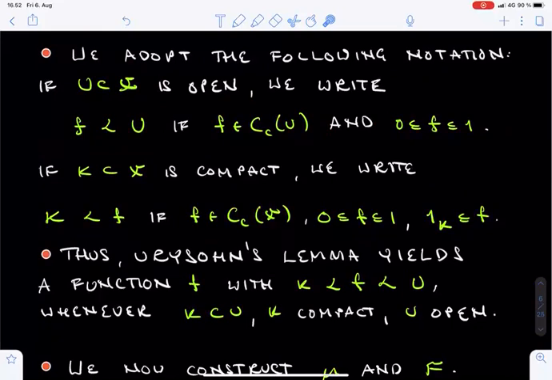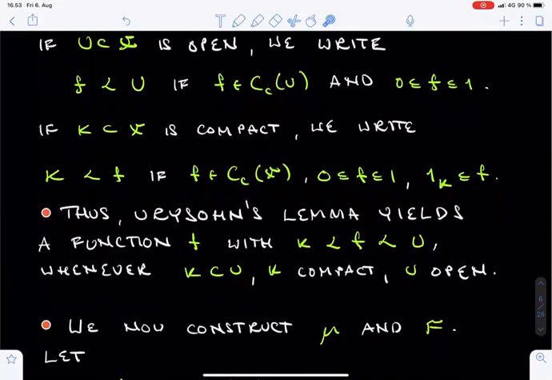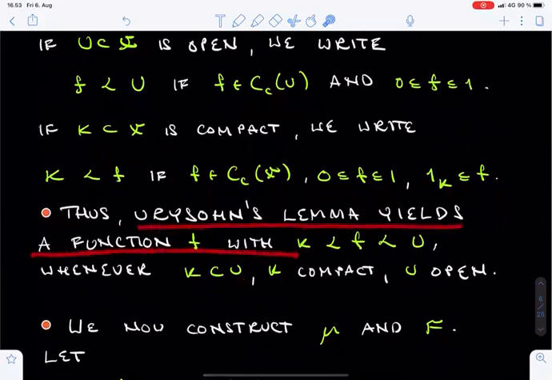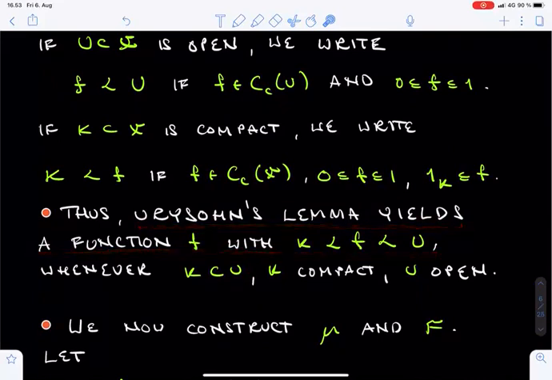Of course, such functions f will typically be produced by Urysohn's lemma. In a similar spirit, if K is a compact subset of X, we say that the function f dominates K if f is a compactly supported continuous function, f only takes values between 0 and 1, and f equals 1 on the set K. Now, if K is a compact set contained in an open set U, Urysohn's lemma states exactly that there exists a function f which dominates K and is dominated by U.